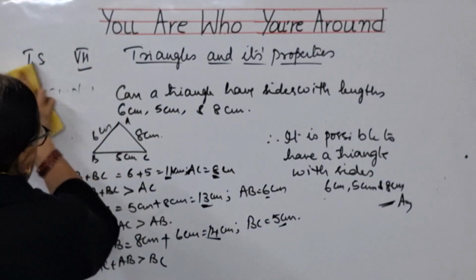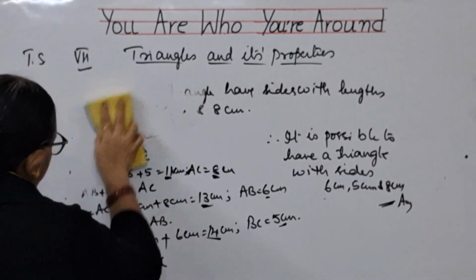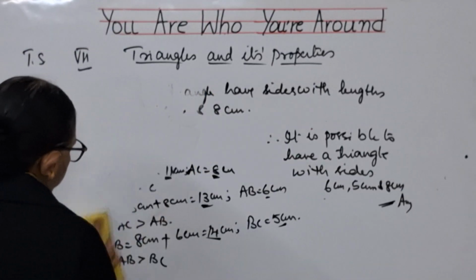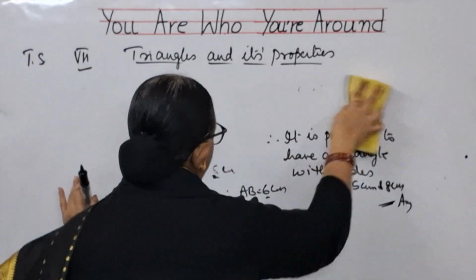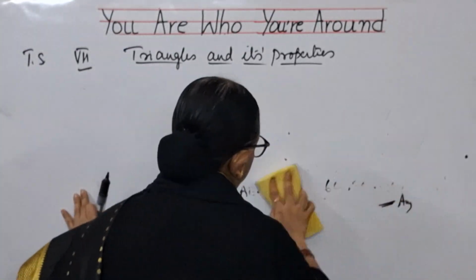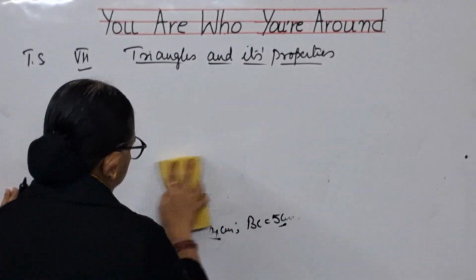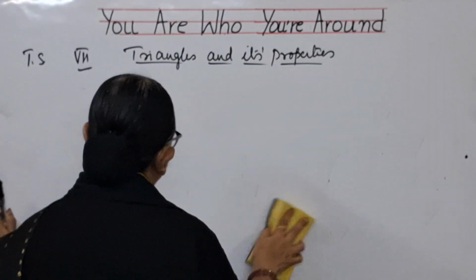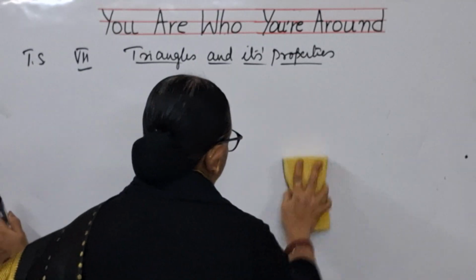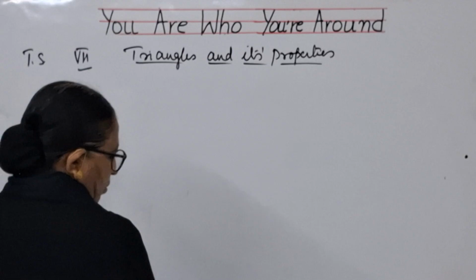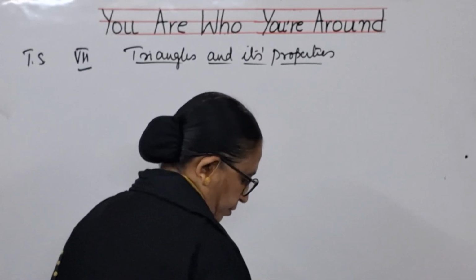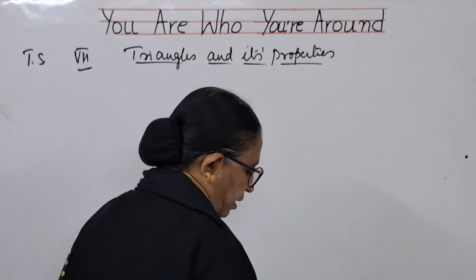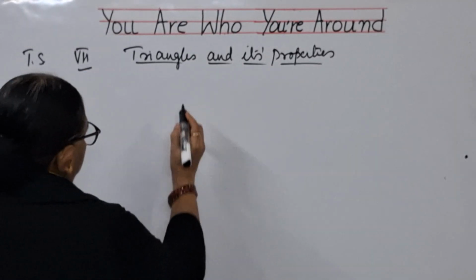Now, the next one we will see. Exercise 1 you have got, children.